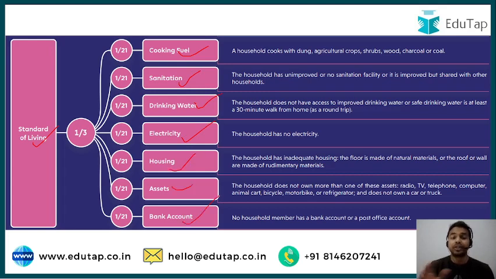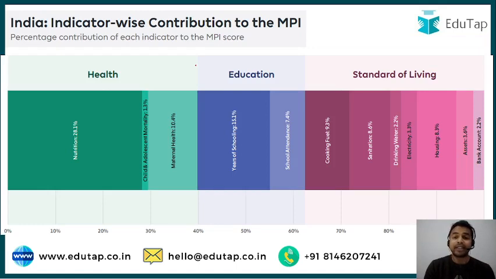All these dimensions and their total of 12 indicators cumulatively bring out the National Multidimensional Poverty Index, which measures poverty in India. I hope all these dimensions and indicators are very much clear to all of you. Now let's see what the indicator-wise contributions to the multidimensional poverty index are.